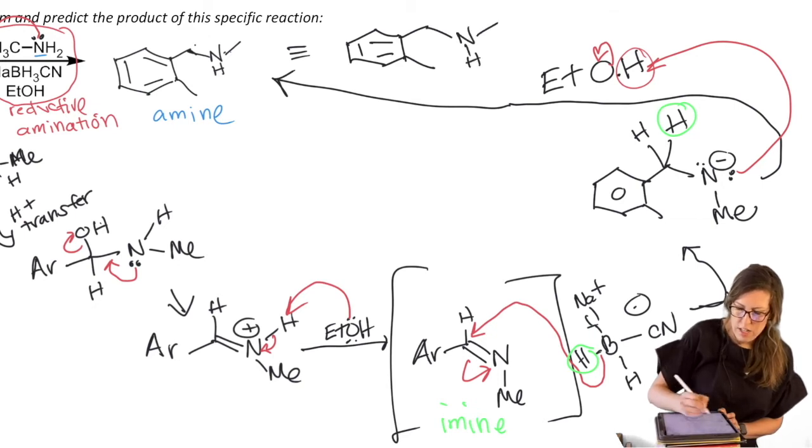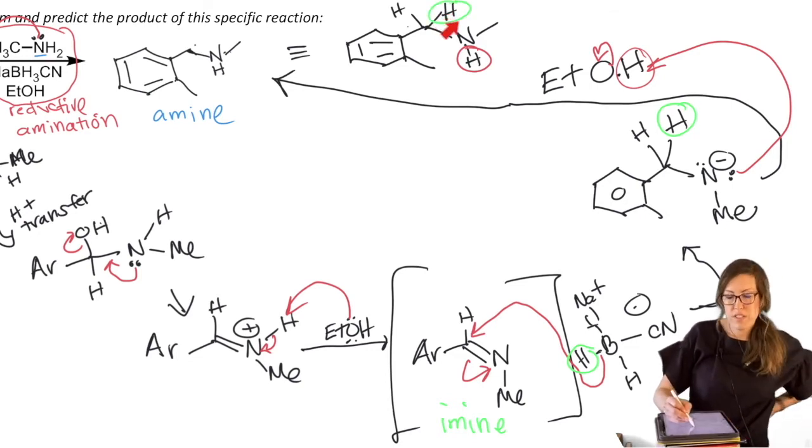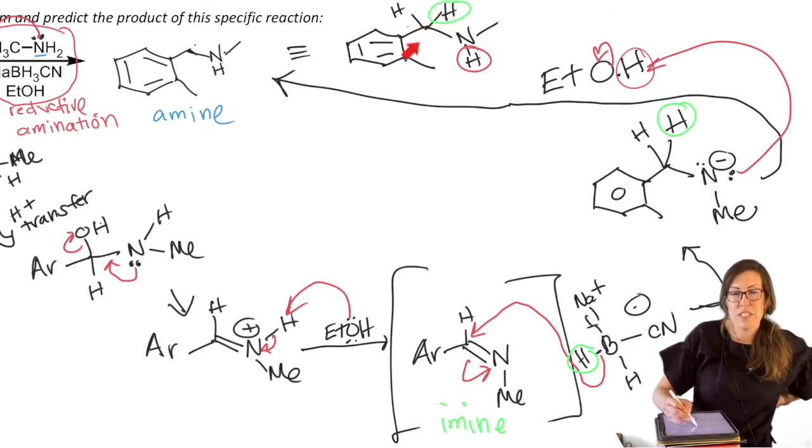So we had our red H here, and our old H stayed unlabeled, and our green H was added to the carbon. So this H came from the hydride reducing agent, hence that's why it's attacked a carbon that used to be part of an imine. This was simply an acid-base reaction, so it came from our protic solvent.